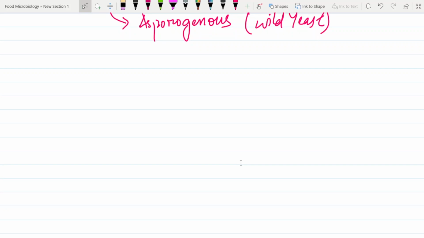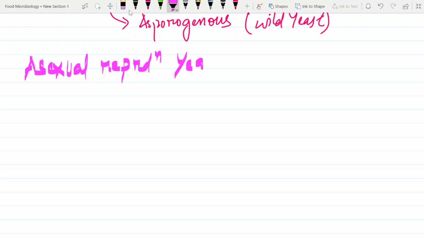Now, talking about asexual reproduction of yeast, what are the different methods? How does asexual reproduction take place in yeast? We will just list them down.